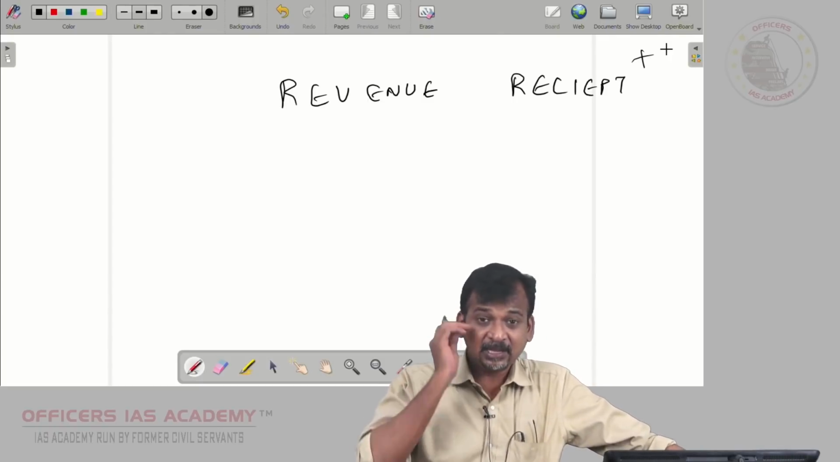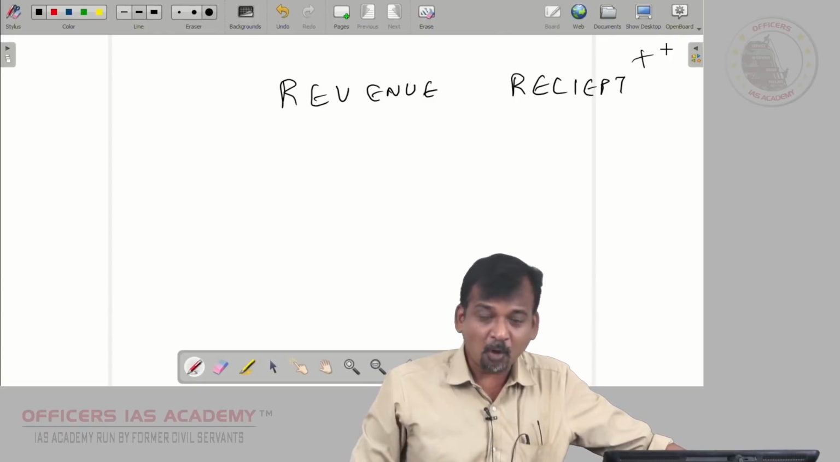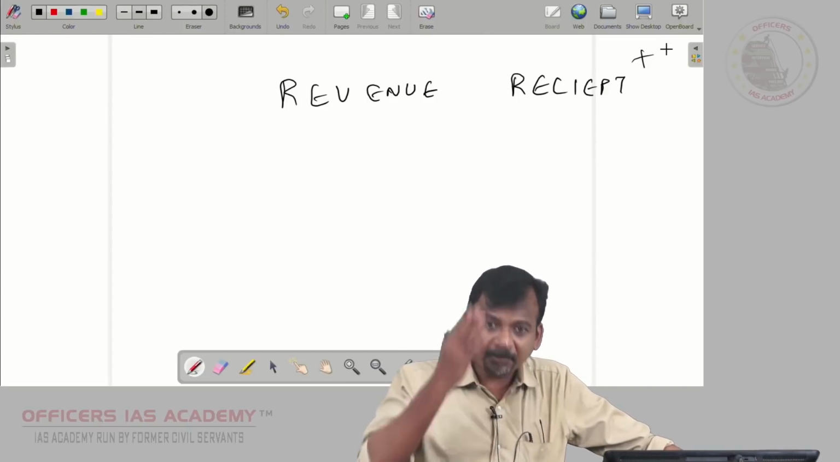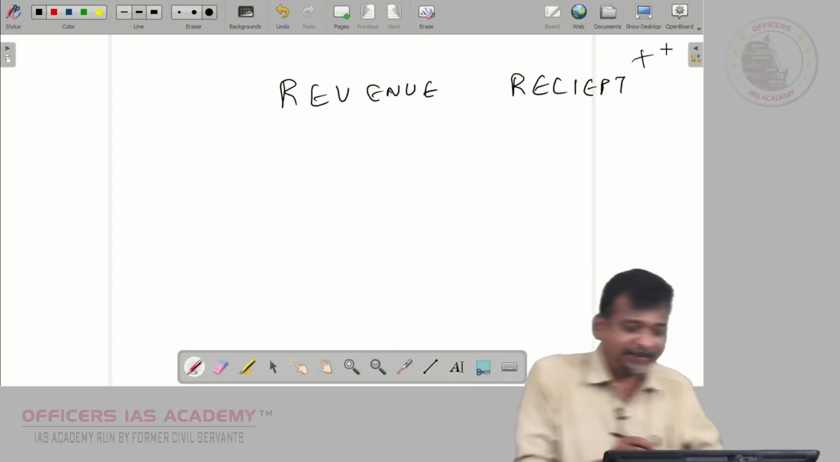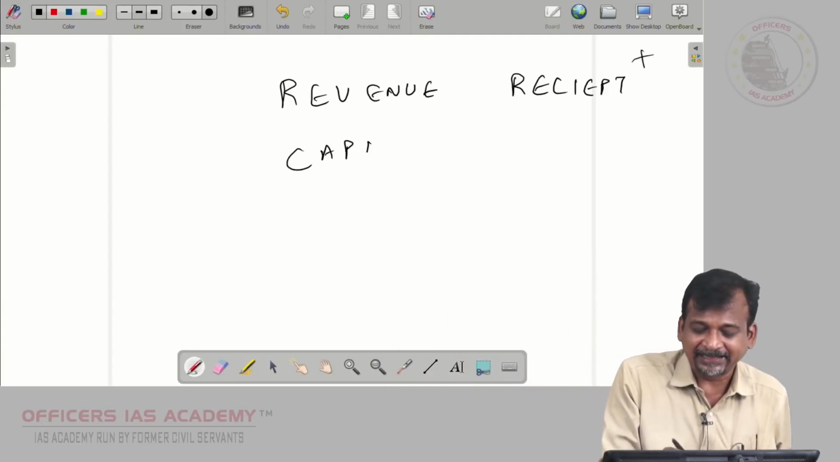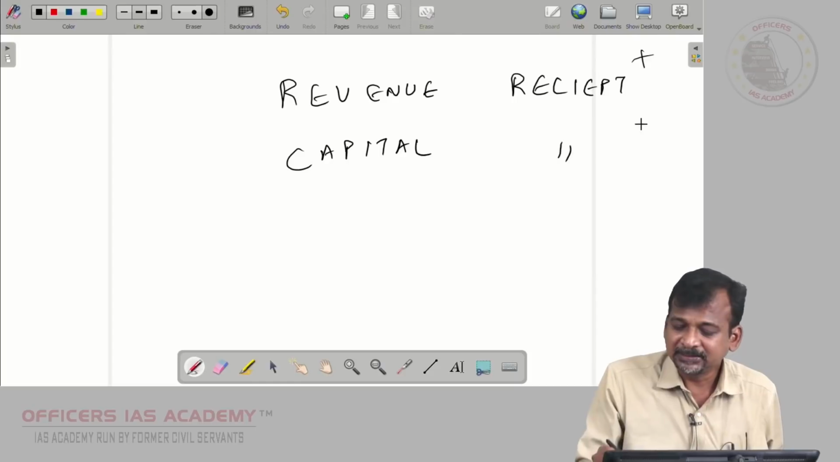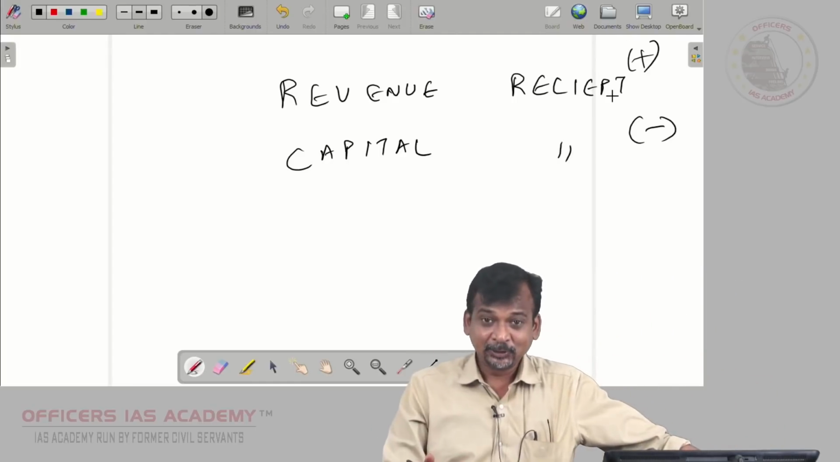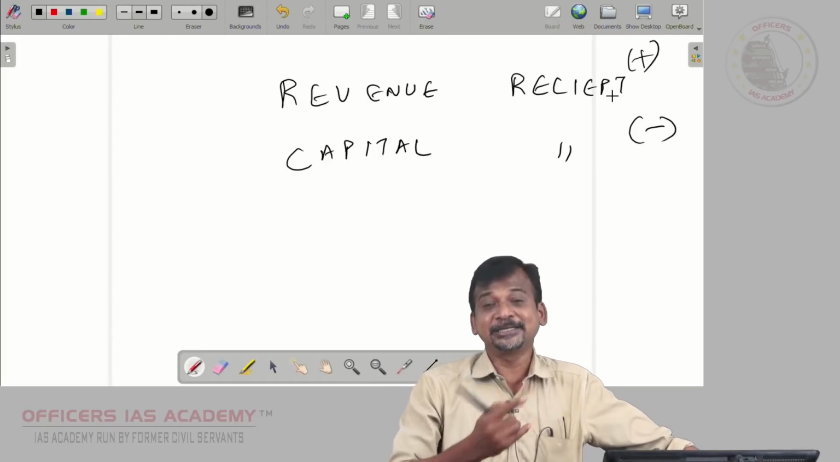Capital receipt, say in case you get a loan, whether your mom will be happy, what she'll say, "Arey, useless fellow, what you are doing, it will become a problem later." So capital receipt is bad, is negative. On the other hand, revenue expenditure is bad.